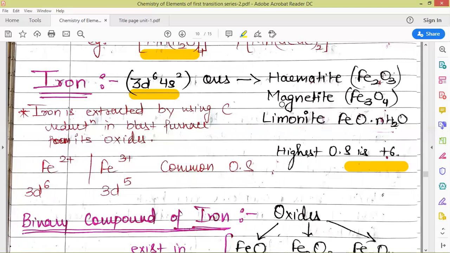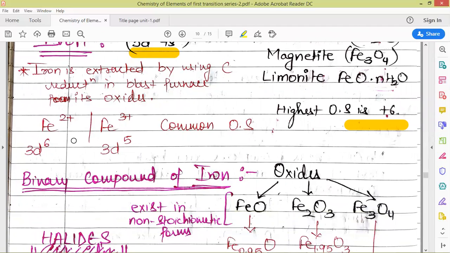The major ores of iron are hematite, magnetite, and limonite. These are the formulas corresponding to these ores. And the common oxidation states for iron are +2 and +3.